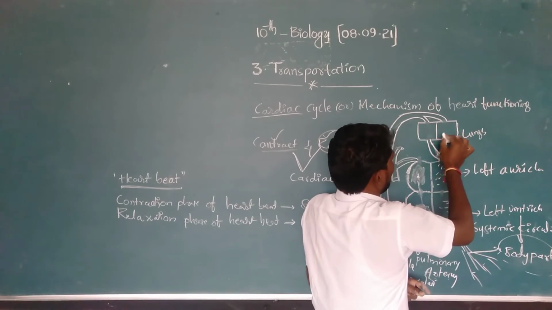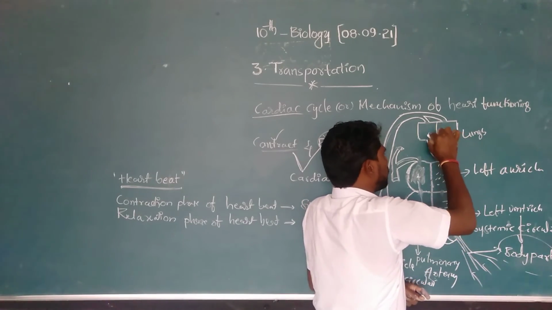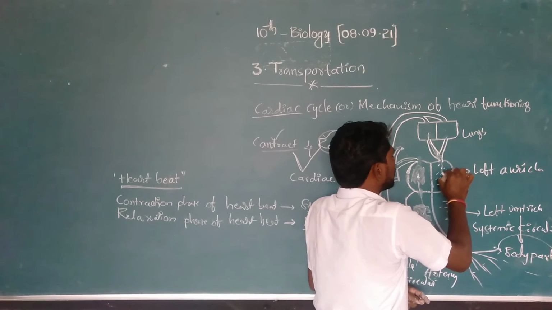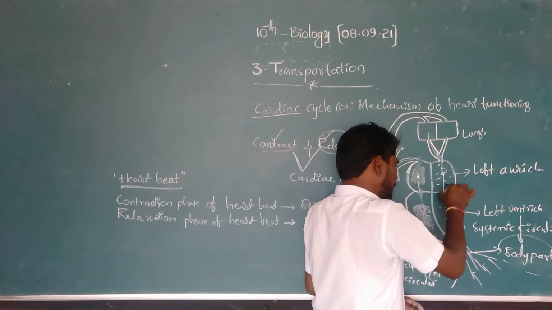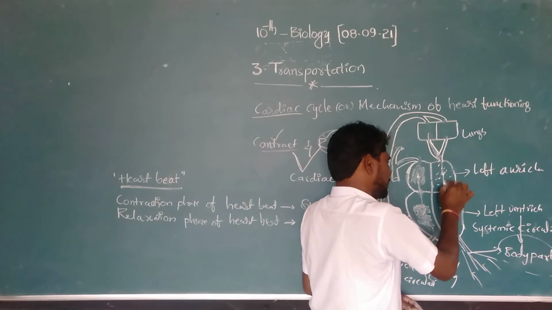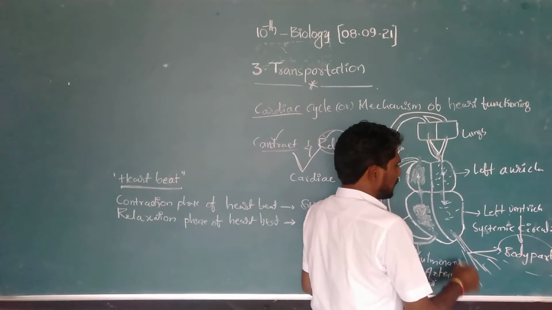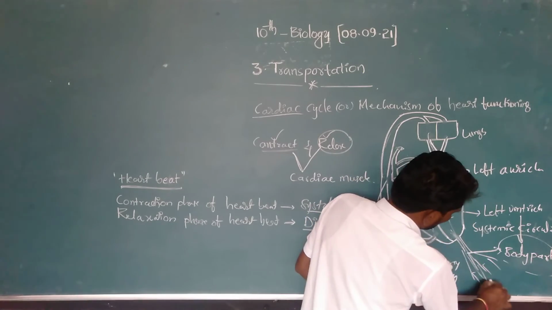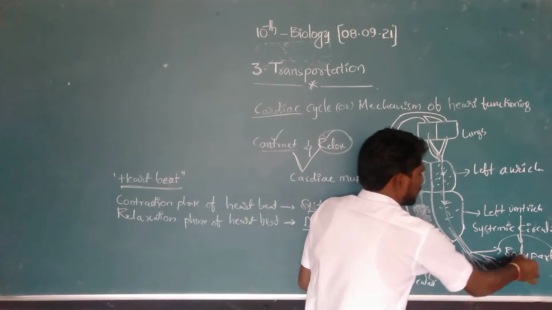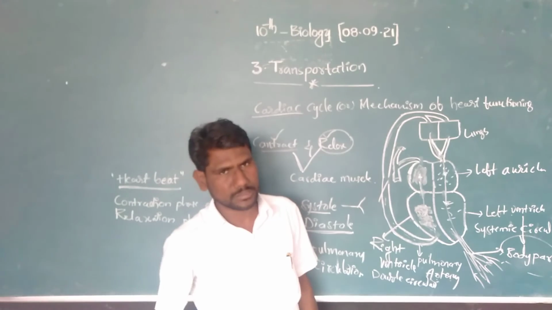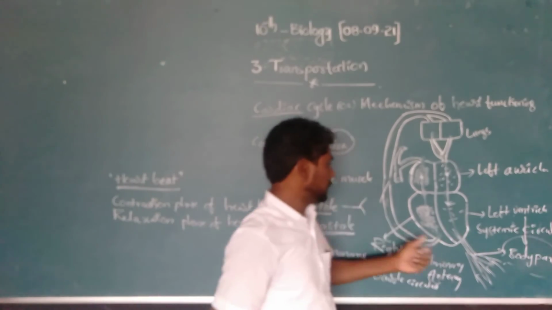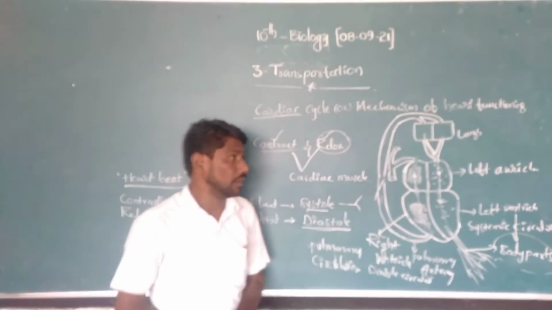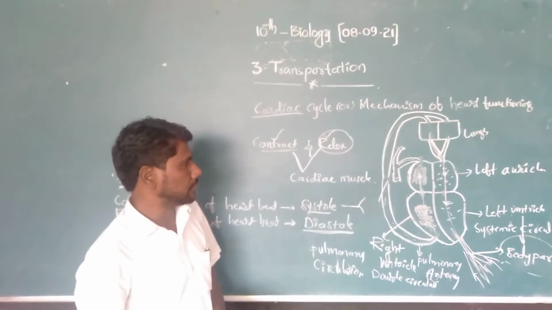After that, the pure blood reaches the left auricle, then the left ventricle, and it is transported to each and every body part. This is called the cardiac cycle or mechanism of heart function.